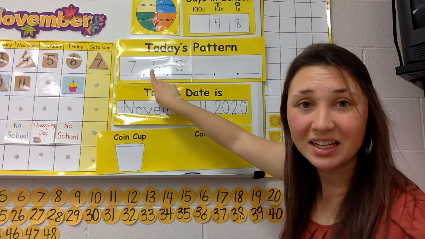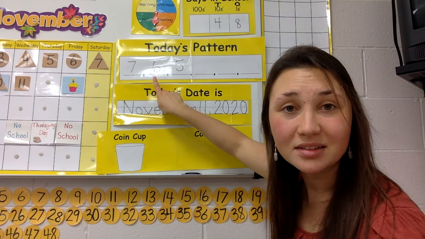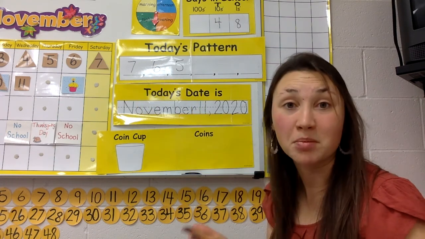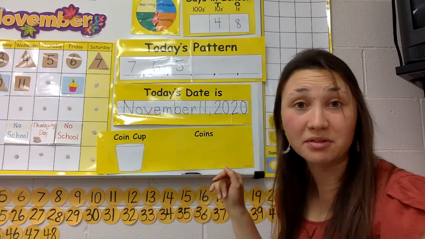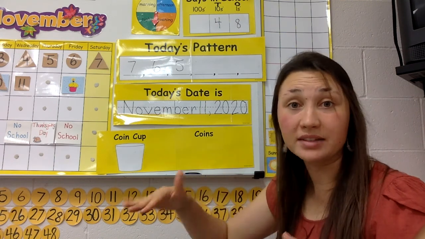So 6 is 1 less than 7. 5 is 1 less than 6. It's going down 1 each time. So if you need your number line to help you, all you have to do is hop back 1, not forward, because when you have less, you go back. You get less of them.